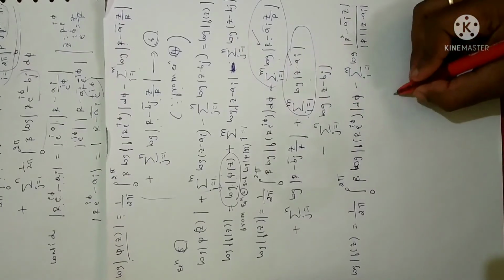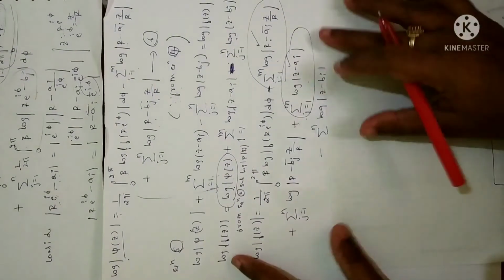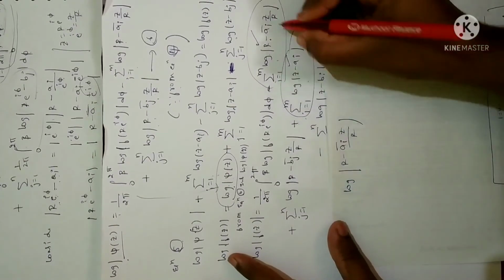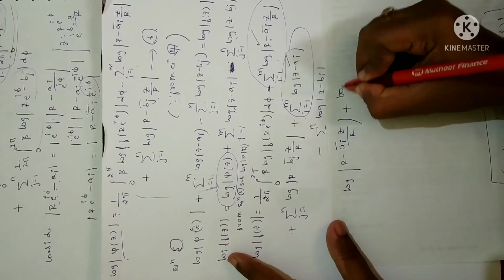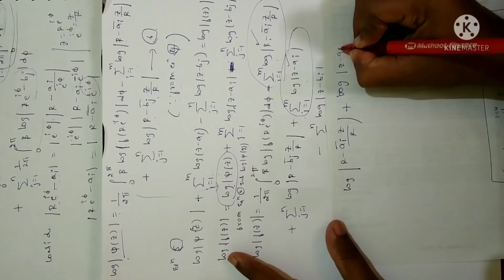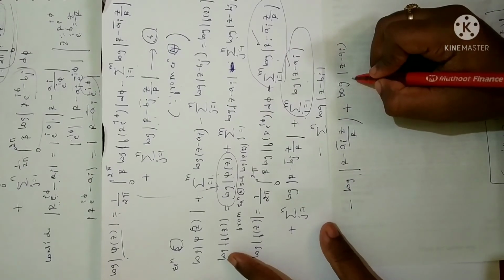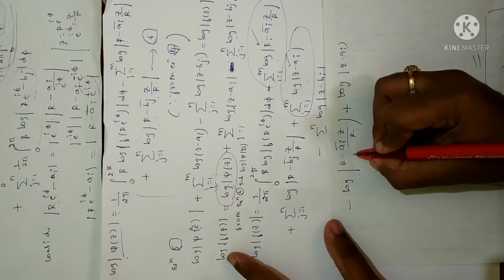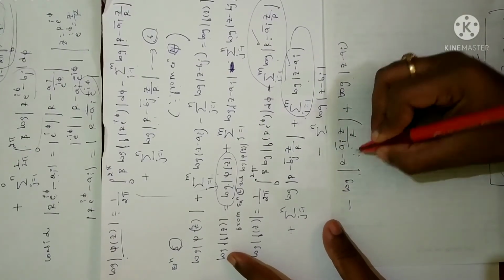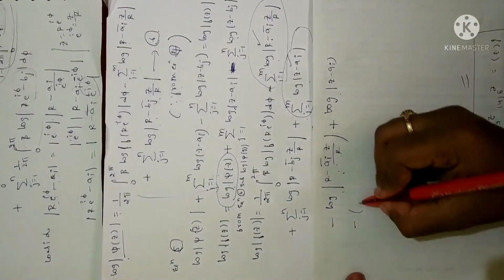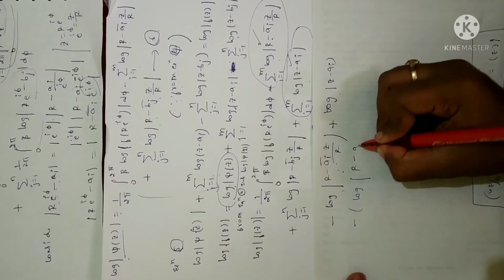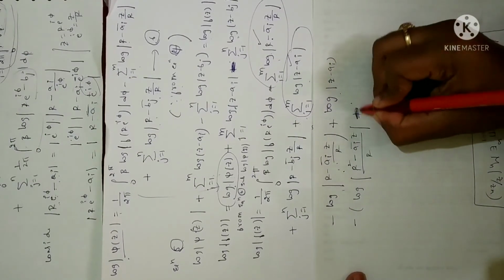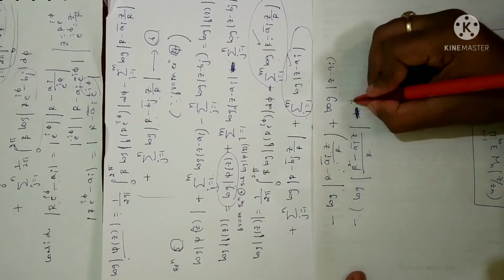I'll just explain here, if you want, for your reference. See what I have: logarithm of R squared minus a_i bar z divided by R, this term, plus logarithm of z minus a_i. So minus sign for this and plus sign for this. Now I can write this, it is of the form log m minus log n, so it is log m by n. I'll take minus as a common term. So you will get minus, R into a_i bar, taking the LCM here, R squared. When you take minus, you will get minus here, and when you multiply minus inside, you get back this step.